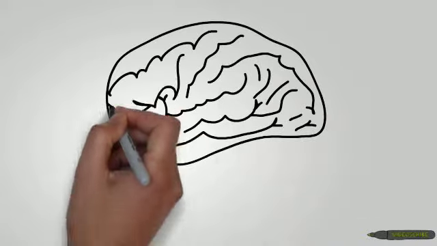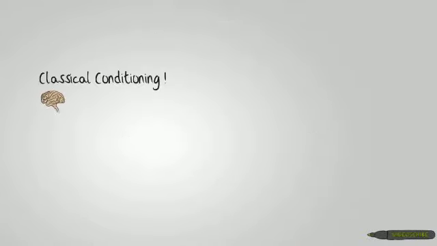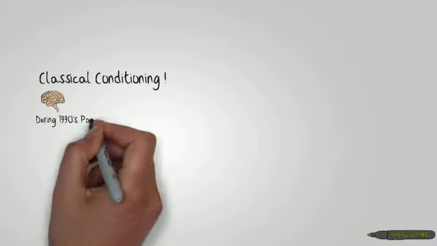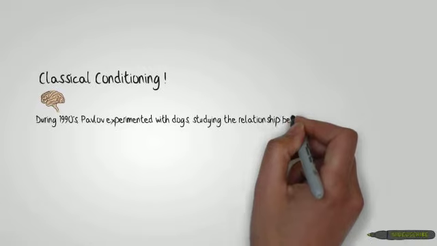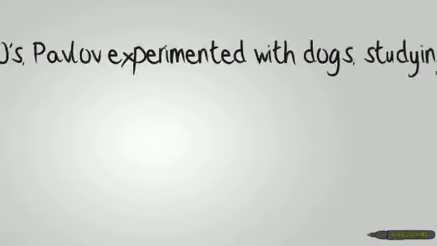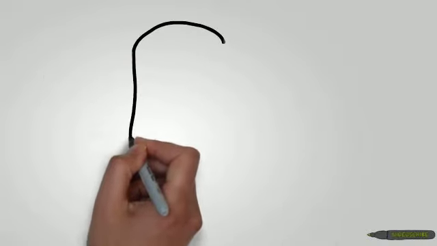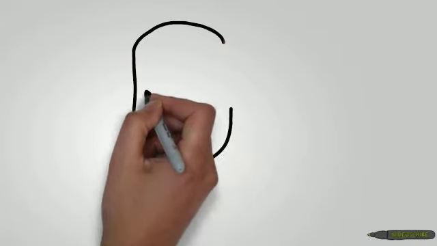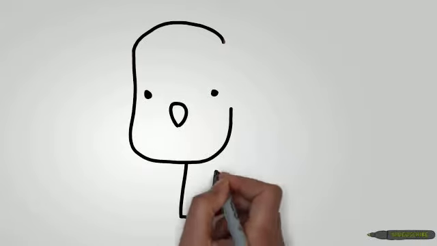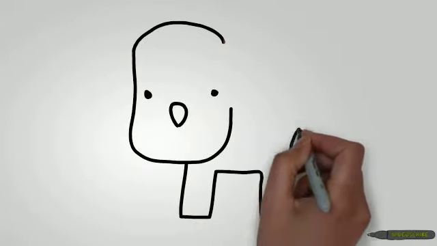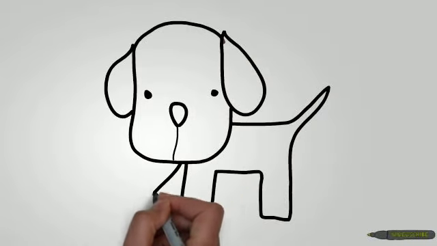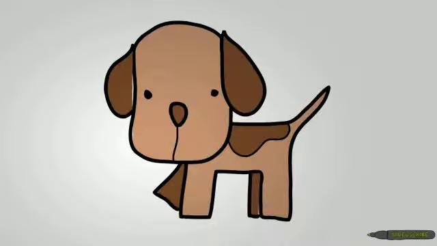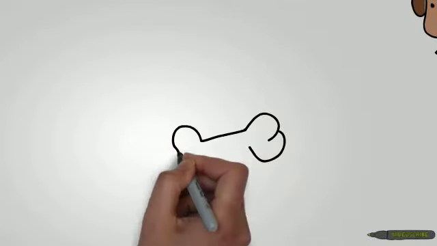Ivan Pavlov was born on September 14, 1849. During the 1990s, Pavlov experimented with dogs, studying the relationship between salivation and digestion. This experimentation is what led him to classical conditioning. By applying stimuli to animals in a variety of ways, using sound, visual, and tactile stimulation, he was able to make animals salivate whether they were in the presence of food or not, a phenomenon he called conditioned reflex.